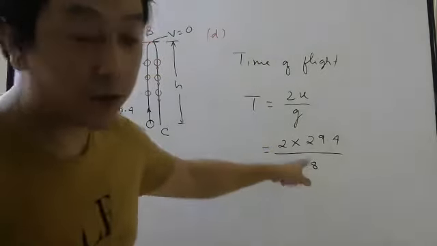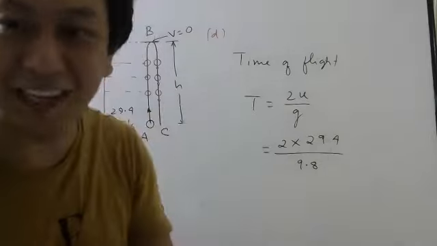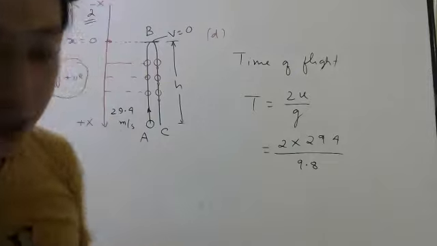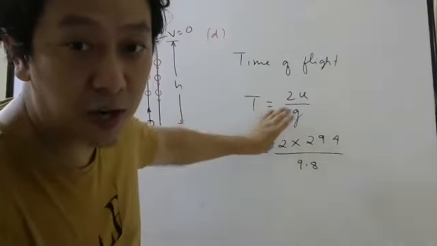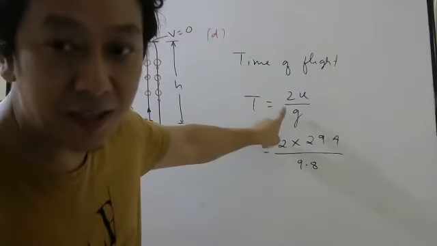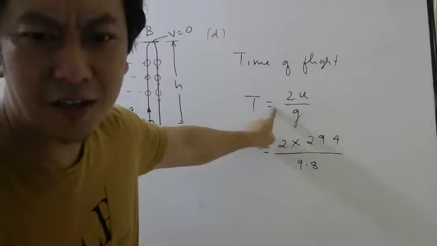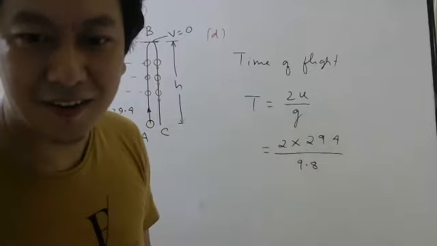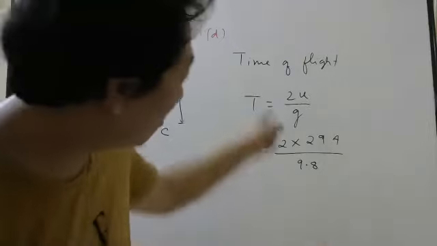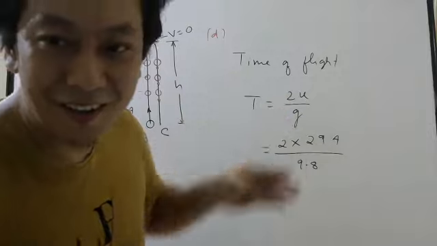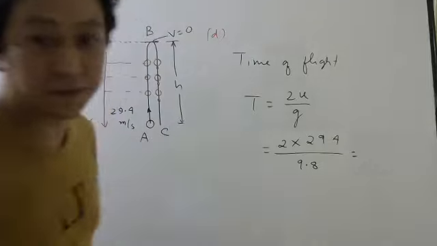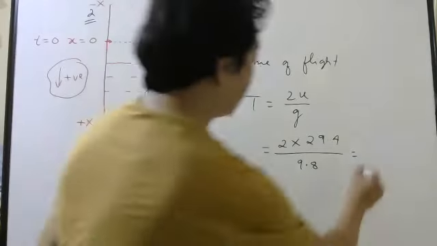Here don't put sign, because this formula was derived by putting sign, remember. So now you have to just put the numbers. If you are using this formula, directly you can put numbers. No need to put sign because this formula was derived with sign only. Yes or no? Hello students. This formula was derived with sign or not? We have put the sign everywhere, so since you have already put the sign, don't put one more sign. How much does it come? 6 seconds.